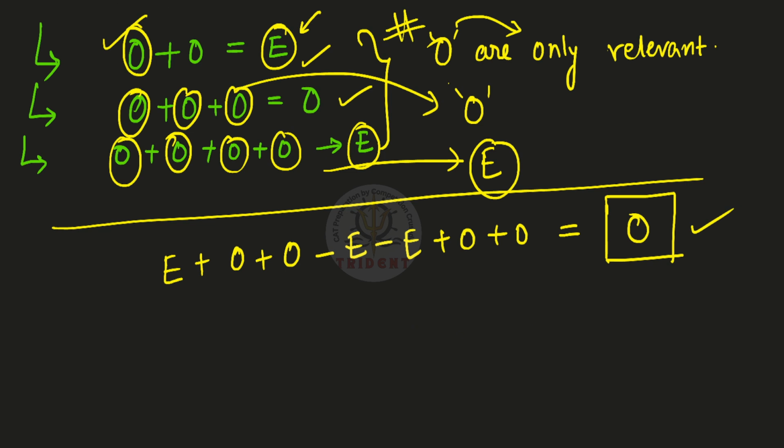Because just now we had mentioned that the evens are irrelevant in determining the nature of the number at the end of the calculation. The only thing that I need to pay attention to is the number of odds. Oh, so there are 4 odds, right? So I made a mistake. I didn't pay attention. This is going to be even because there are four odd numbers.